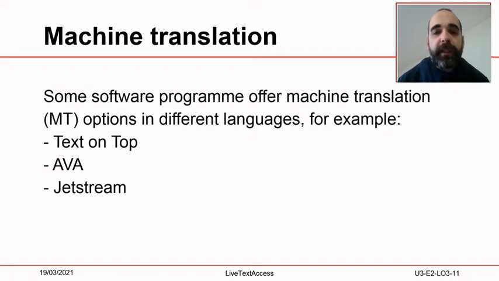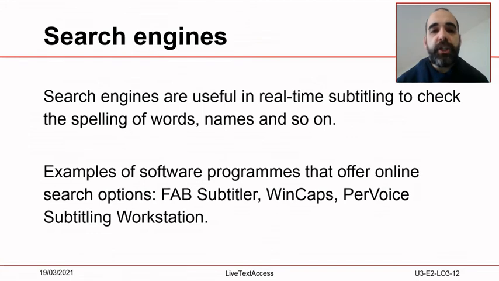However, please remember that machine translation quality varies depending on the specific software, the languages and translation directions involved, and the topic of the speech. End users should be warned that quality may not be adequate. Search engines are useful in real-time subtitling to check the spelling of words, names, and so on. There are software programs that enable users to go online and search what they need, such as Fab Subtitlers, WinCups, and the Per Voice subtitling workstation. Always remember to check your internet connection, essential to go online, before you start working.